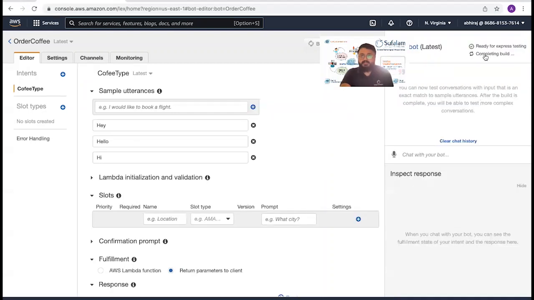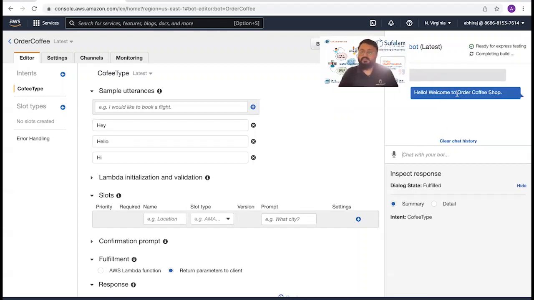As you see, it is ready for express testing. After every build, there are basically 2 options. One is ready for express testing, and the second is complete build. If the build is ready for express testing, we can test it locally and quickly. So we'll type out hi and you see hello, welcome to order coffee shop. This way, our intent is invoked using the sample utterance.